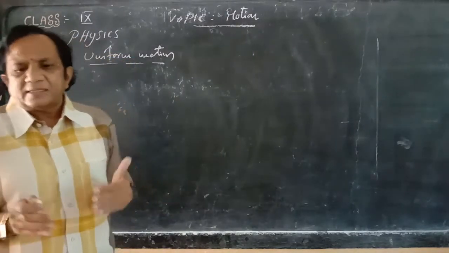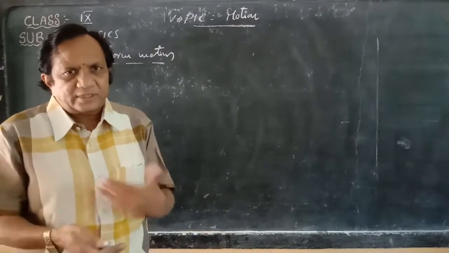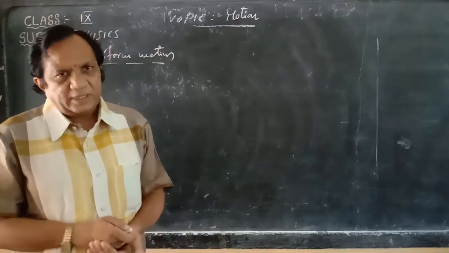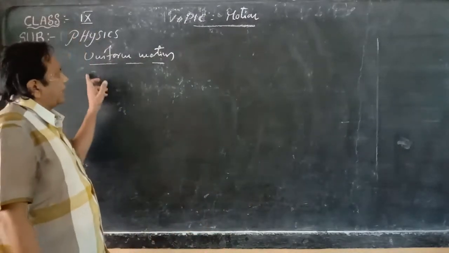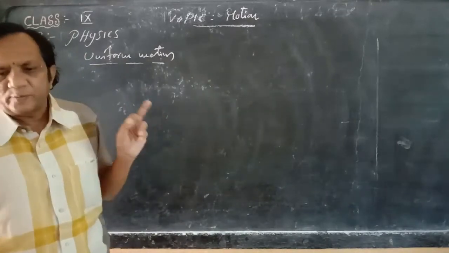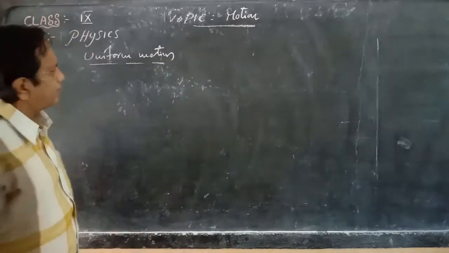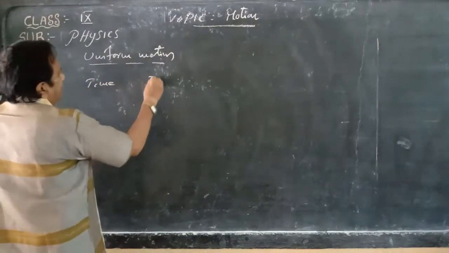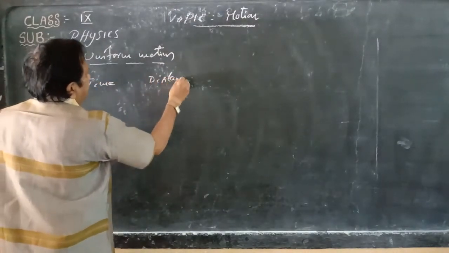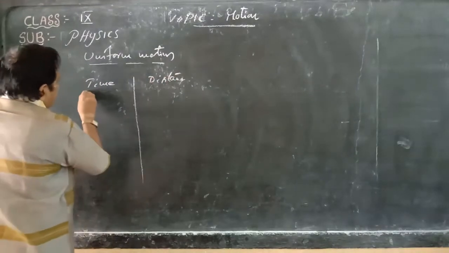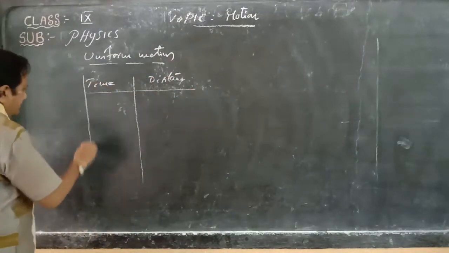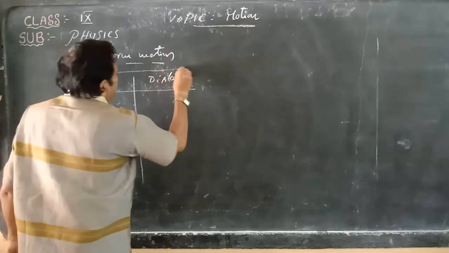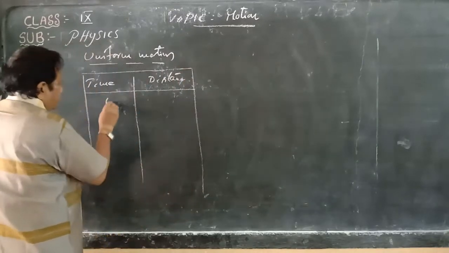So it travels a certain region, moving from one place to another. Such a motion we call uniform. For example, we can represent it graphically with time and distance. Starting time is 0; it is ready to start.